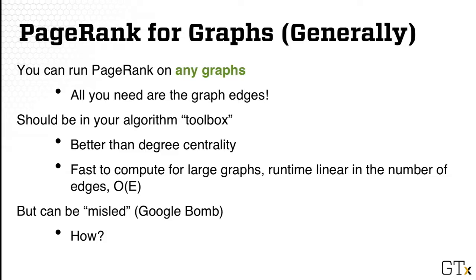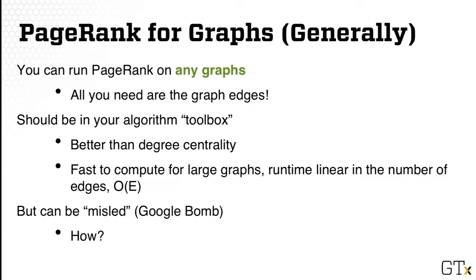A very nice thing about PageRank is you can run it on any graph you want. All you need are the graph edges. For that reason, you want to keep this as part of your algorithm toolbox. Generally, it's better than degree centrality, because degree only considers neighbors that are directly connected to the node you're looking at. While PageRank also captures longer range relationships. For example, you can look at 2 steps away, 3 steps away, and aggregate all that information. In practice, it's also really great for large graphs, because the runtime is linear in the number of edges in the graph. That means it can scale to billion-scale graphs.